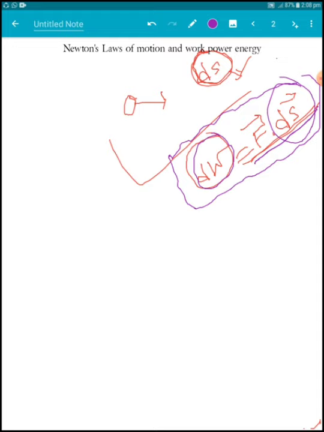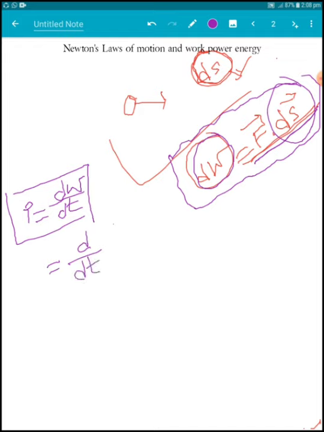Okay, now what is power? The rate of doing work is known as power. That is, if P be the power, then P is equal to the rate of doing work, that is dW/dt, and dW is equal to F dot ds. Therefore we get d/dt of F dot ds.